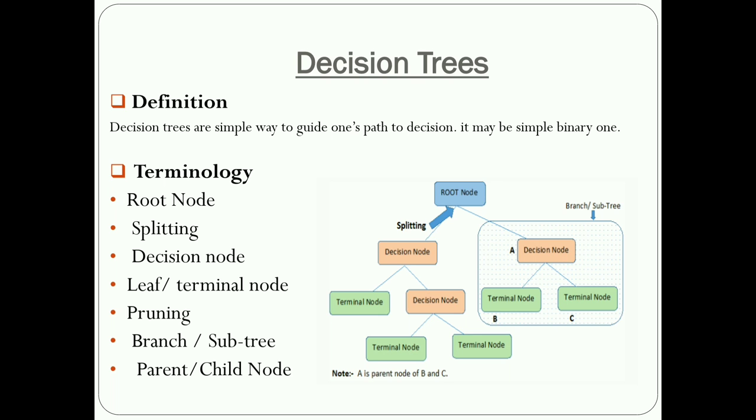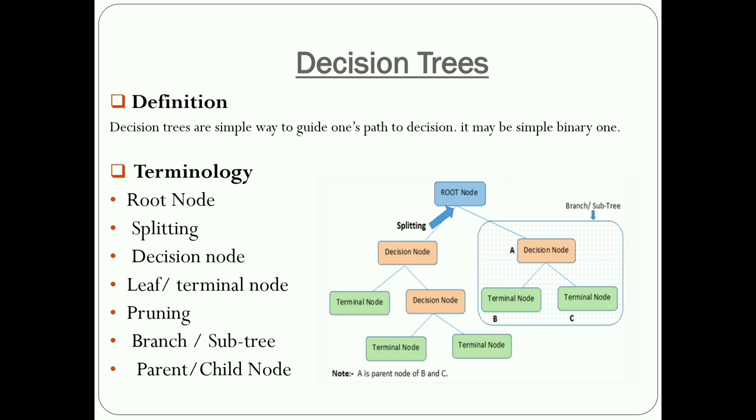Next are some terminologies of decision trees: root node, splitting, decision node, leaf and terminal node, pruning, branch and subtree, parent and child node. A root node represents the entire population. The root node is further divided into two or more homogeneous sets, meaning the same or similar kind of nodes. Next is splitting.